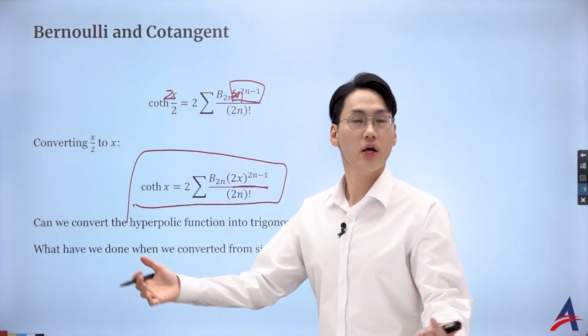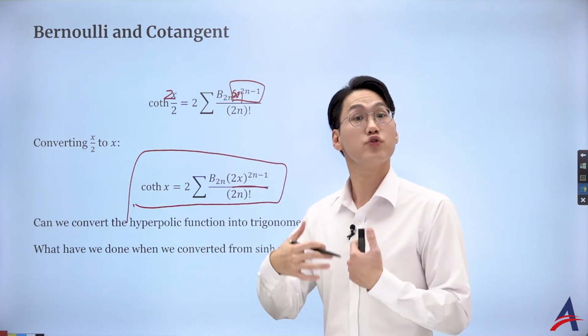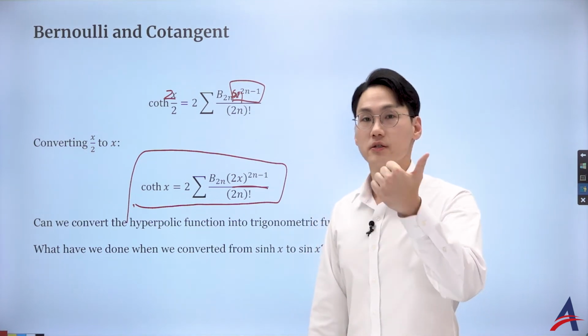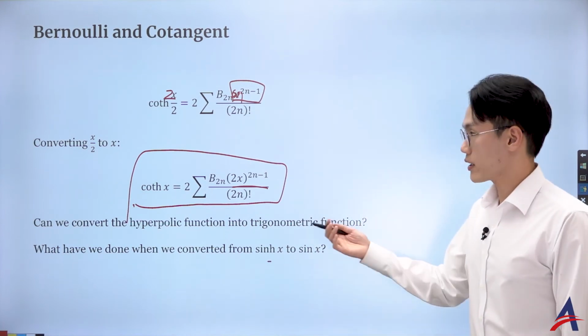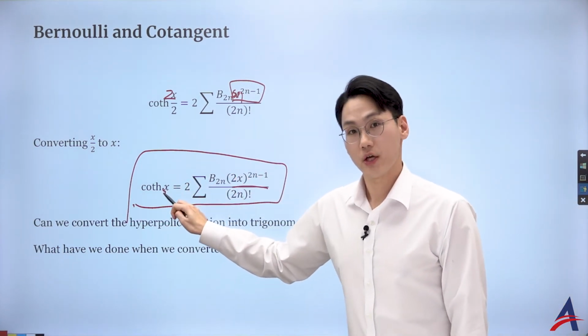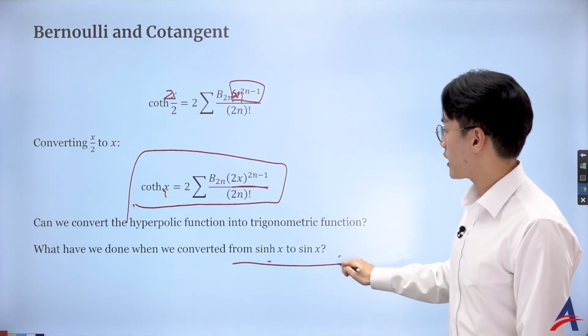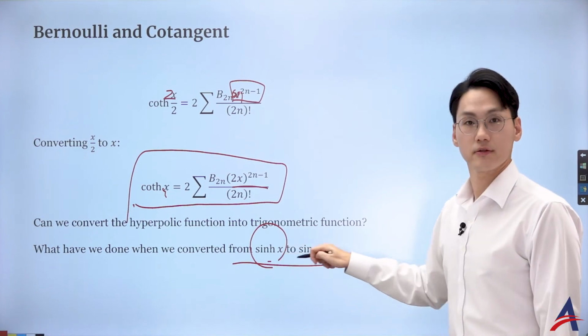Now, what are the odds for us to work with the hyperbolic function? I'm more familiar with the trigonometric functions such as sine, cosine, tangent, secant, cosecant, cotangent, right? So I've got the hyperbolic function, but I want to get back to the trigonometric function. Then what have we done if I wanted to move from hyperbolic sine, sinh x, to sine x?